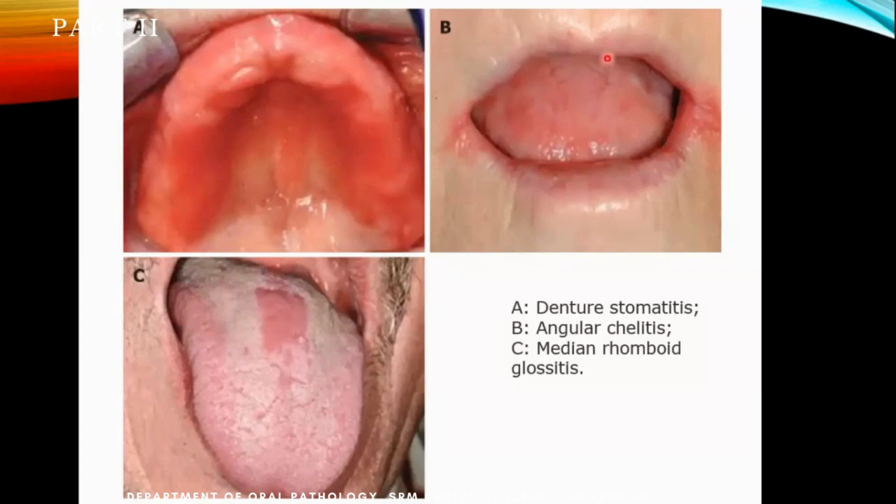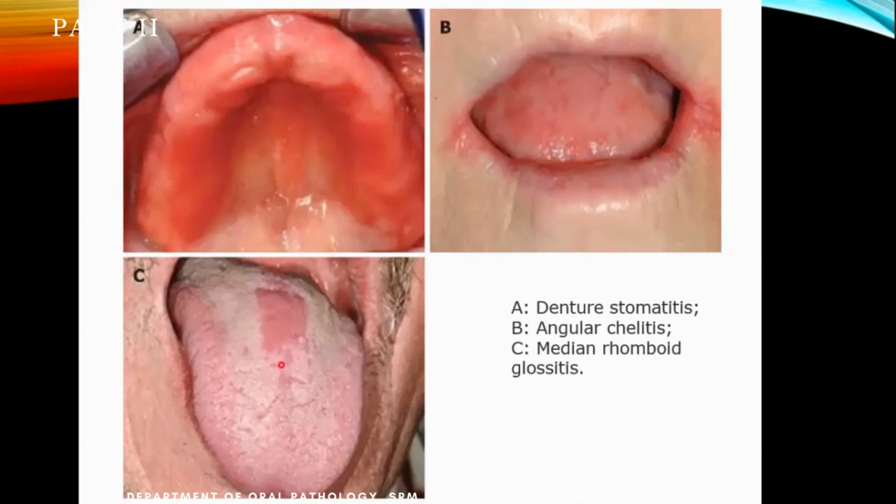When you wear a denture for a long time, sometimes the denture is not made properly. Also, there will be loss of vertical dimension. That will cause angular cheilitis in the corner. This again sometimes will be susceptible to more infection. So it should not be dehydrated. That's why sometimes you can apply Vaseline, but the denture has to be eventually corrected.